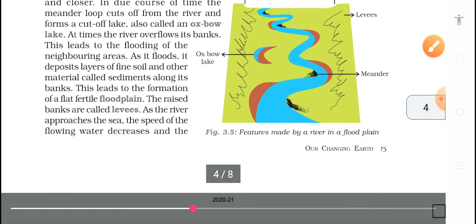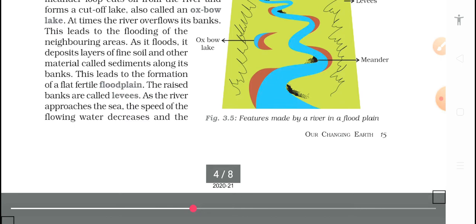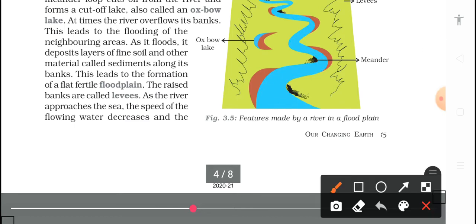So now moving on, we will talk about the floodplain. A floodplain is normally very fertile land. You will always see more population in the plain areas as compared to the hilly and mountain areas because of the fertility of the land.